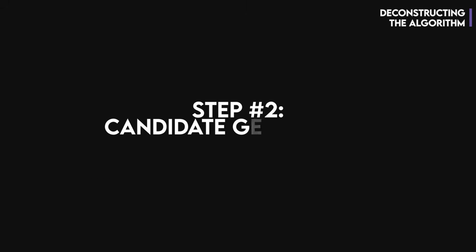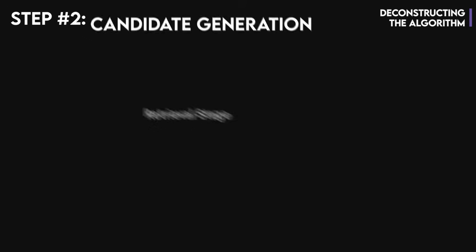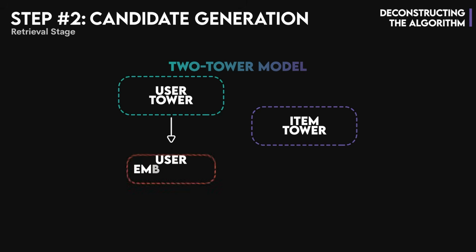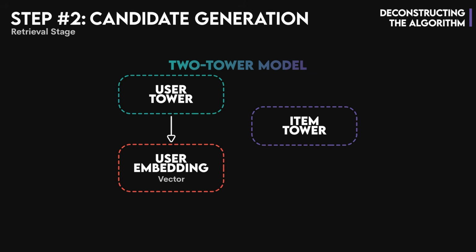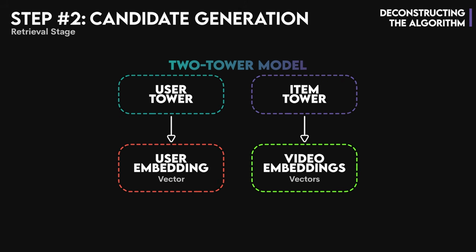Step 2 is candidate generation. With billions of videos, we can't rank them all in real time. So we build a bouncer, a fast, efficient first-pass filter. The go-to architecture is a 2-tower model. One tower generates a user embedding, a dense vector representing their tastes, history, and that secret love for GOAT videos. The other tower generates an item embedding for every video.